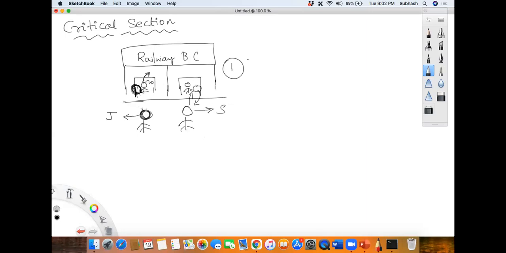She knows that this is a common thing. It is a critical section where multiple people can access the ticket. Multiple counters can access the ticket. It's a centralized system. It is a critical section. She knows that someone will have access to it. So what she could have done is lock it, so that even when this fellow tries to access that, he will see that there is a lock on that Kanyakumari ticket, so that he will not be able to access it, isn't it?